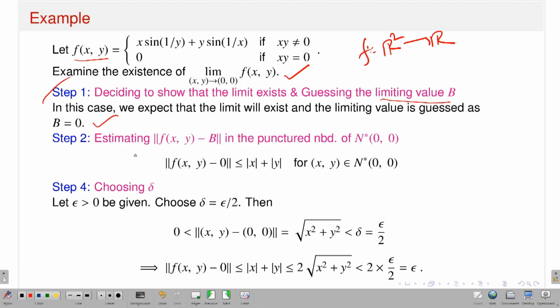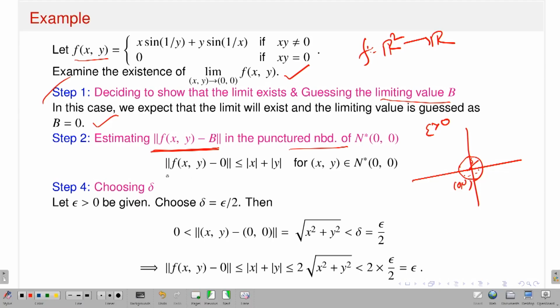So in the next step, I have to estimate. If I guess that b is equal to 0, I have to find a deleted neighborhood. Suppose this is my R2, and suppose this is my origin. Given an epsilon positive, I have to find a delta, a neighborhood around the point (0, 0), such that whenever the point comes from here except the point (0, 0), the distance between f of (x, y) and b should be less than epsilon. So this is the procedure. I have to estimate in the punctured neighborhood, that means the deleted neighborhood, a neighborhood around the origin except the origin itself.